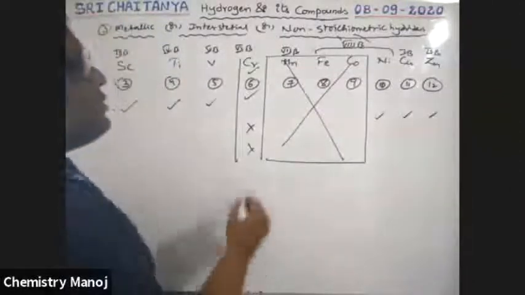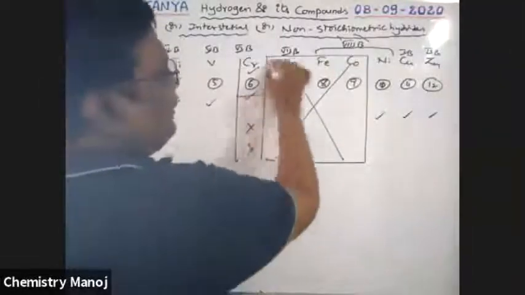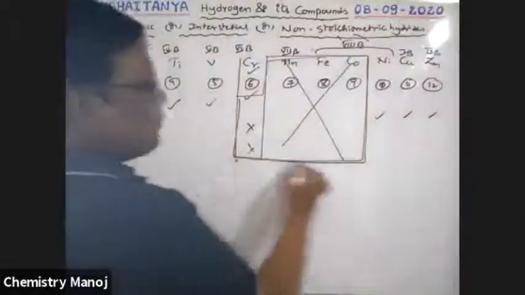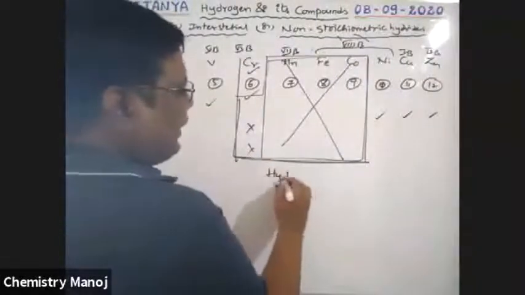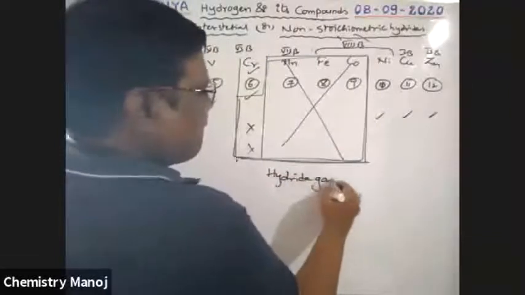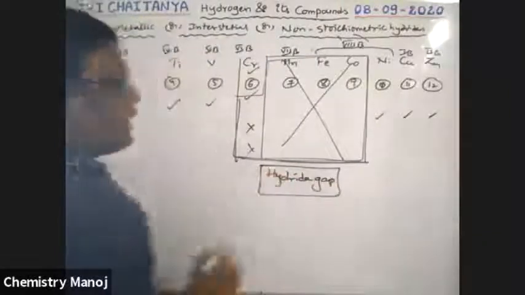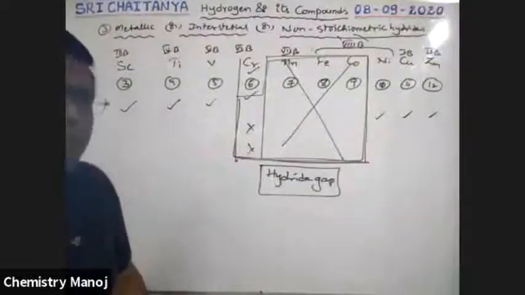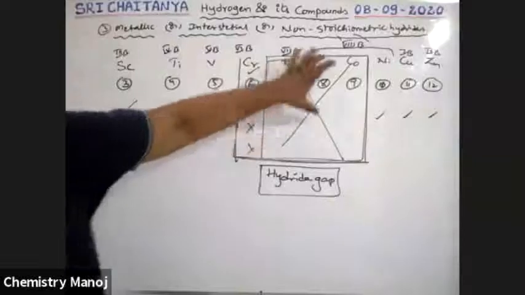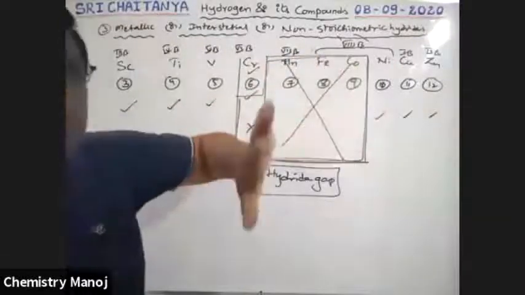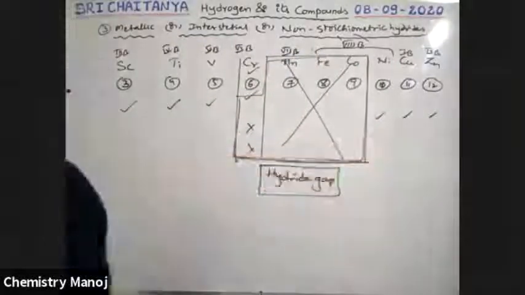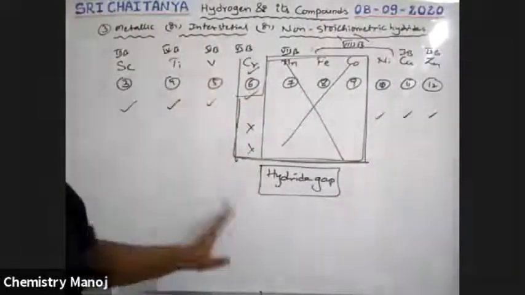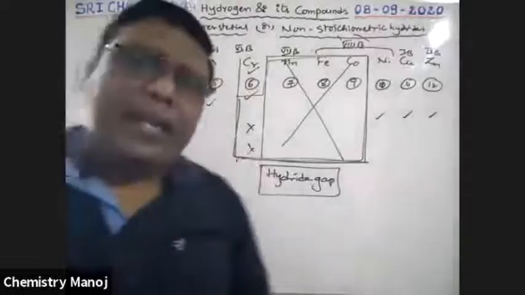That is why there is a gap here for hydrogen and hydride formation. This gap is called the hydride gap. In d-block elements, the manganese group, iron group and cobalt group elements never form hydrides, and in the chromium group some form and some do not. That gap is called the hydride gap.